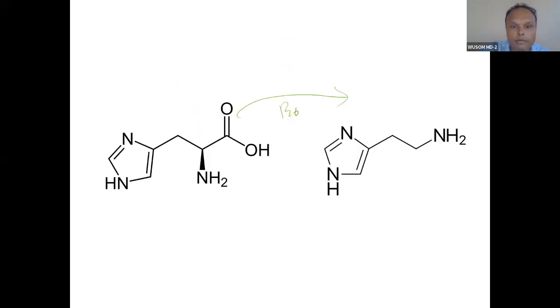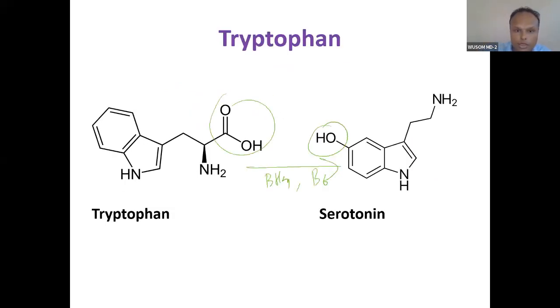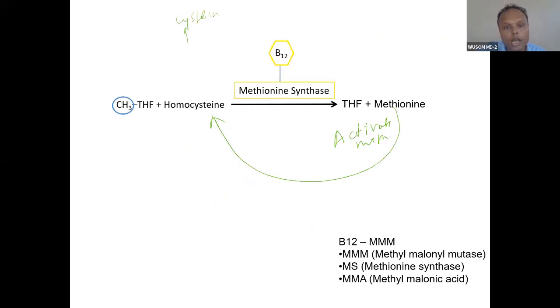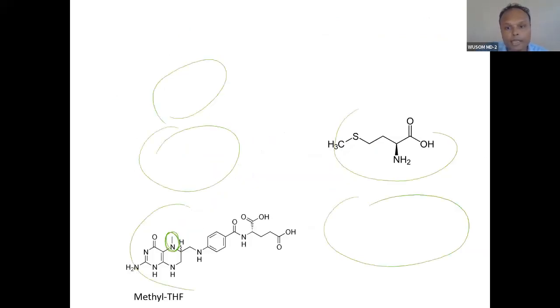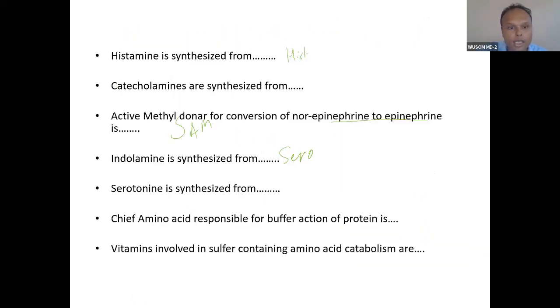That is why I've introduced you to the terminology. This is the indole group. One phenyl and one pyrrole make indole: this is pyrrole, this is benzene or phenyl. So this is indole, that is why indolamine. Sometimes it is also called indolamine, as catecholamine. Serotonin is synthesized from, because it is indolamine, you know this, tryptophan.